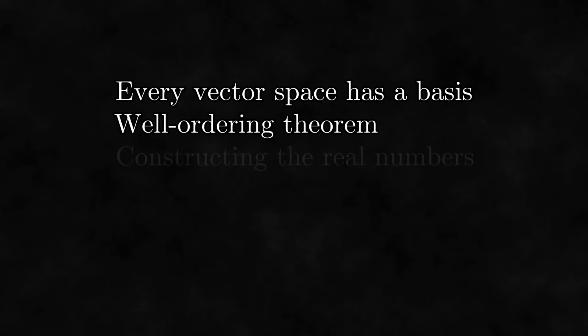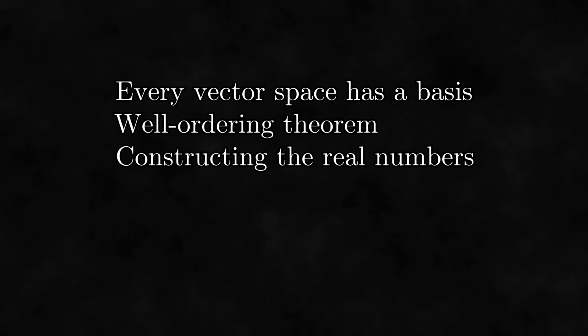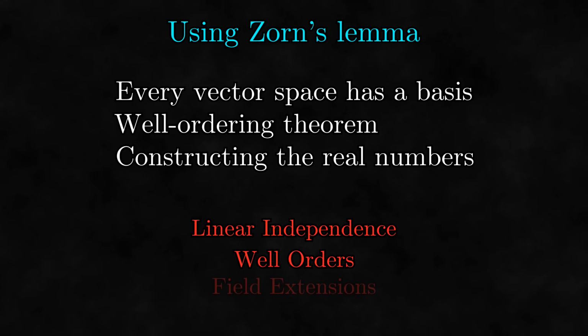Now that I've shown how Zorn's lemma is actually used, let's apply it to our original problems. Because this is a video about Zorn's lemma and not a video about algebra or set theory, I don't want to dwell on all the nitty-gritty details of the following proofs. What I want you to get out of these proofs is the way that they use Zorn's lemma, not how they do everything else. Thus, I will be moving quickly through a lot of the details of the proofs for the sake of time and understanding. So don't worry if you can't keep up with some of the details, since they are not that important for this video. Our first problem was proving that every vector space has a basis.